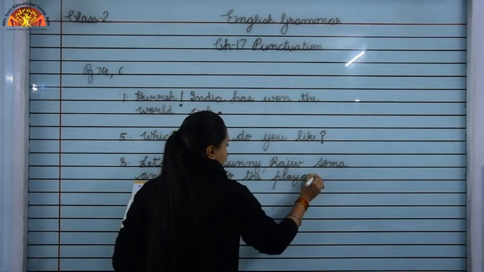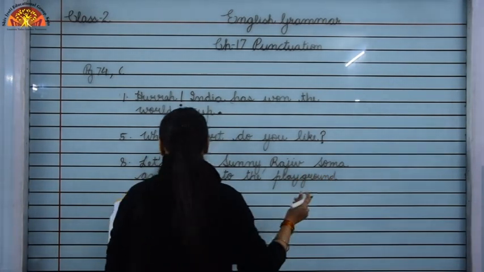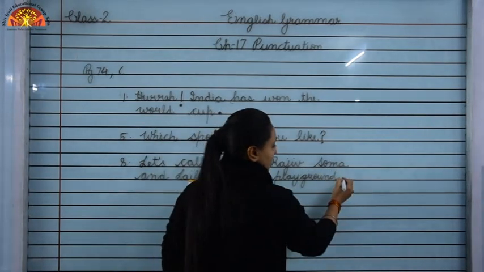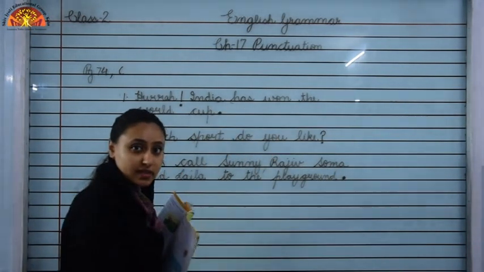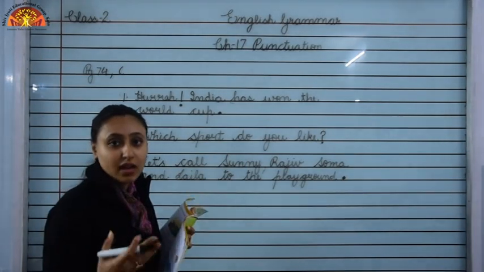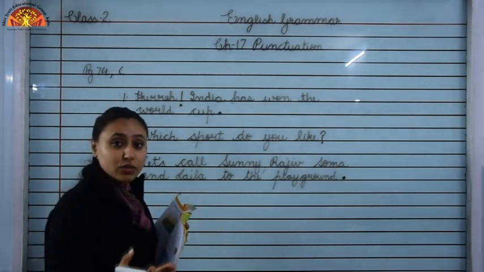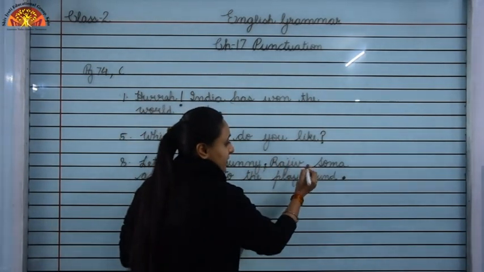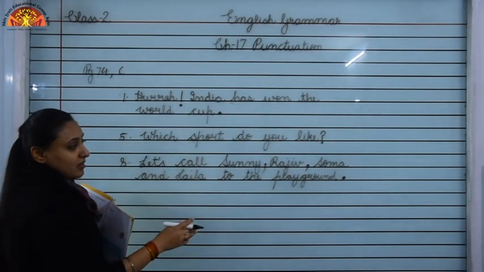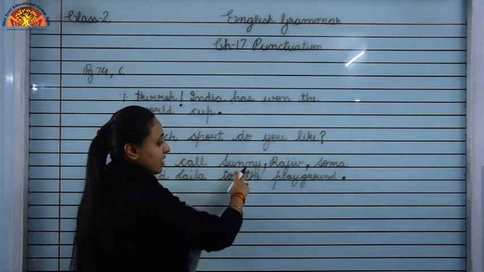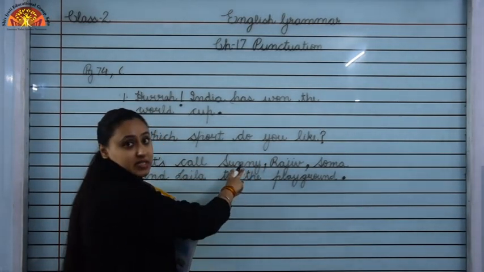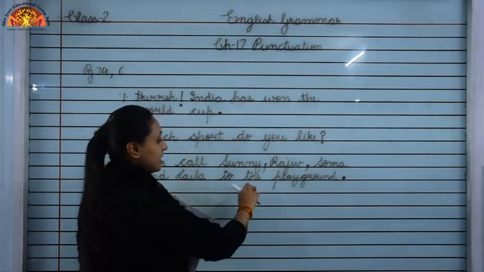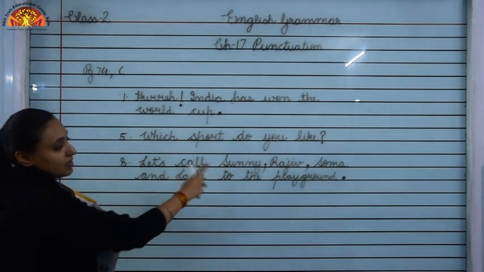So children, this sentence is telling us something, that let's call Sunny, Rajiv, Soma and Leela to the playground. So what will we use? We will use a full stop at the end of the sentence, and different names of persons are given to you. So we have to separate them to understand it more easily. So we will separate Sunny, Rajiv, Soma and Leela using a comma over here. Okay, we will use a comma between Sunny and Rajiv, then a comma between Rajiv and Soma. Okay, Sunny, Rajiv, Soma and Leela to the playground.